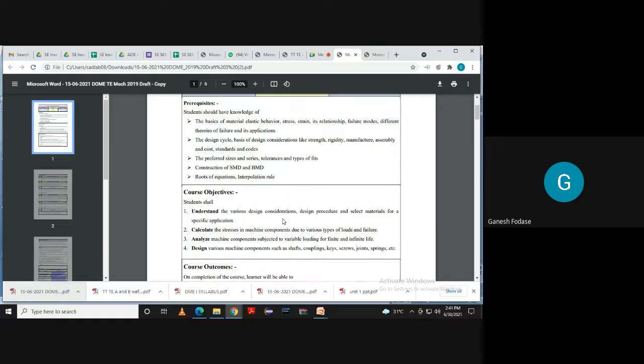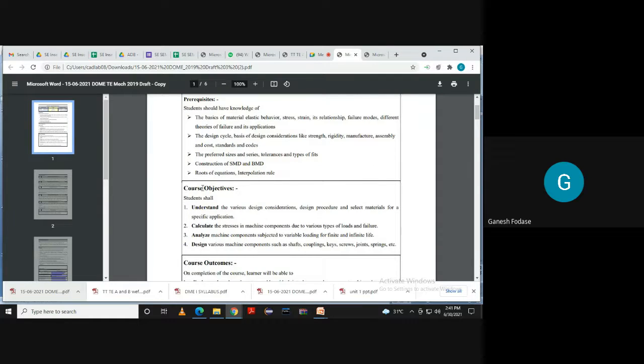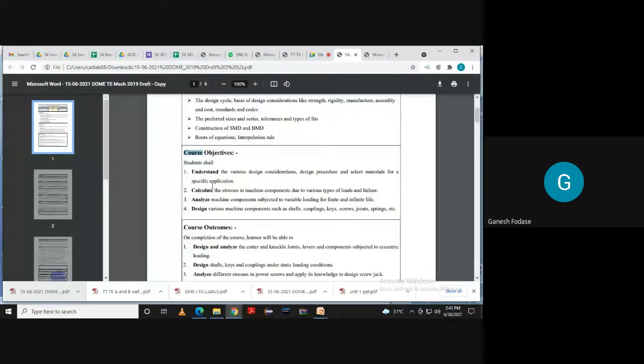Now, what are the course objectives? When I talk about the course, I mean this course, Design of Machine Elements. What are the objectives of this course? The first objective is to understand the various design considerations and design procedures, and select a material for a specific application. Remember, these are the objectives. So you should understand various design considerations, design procedures, and be able to select materials for specific applications. This is the first course objective.